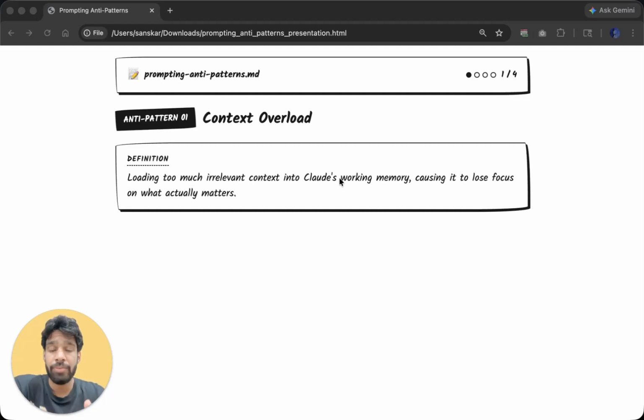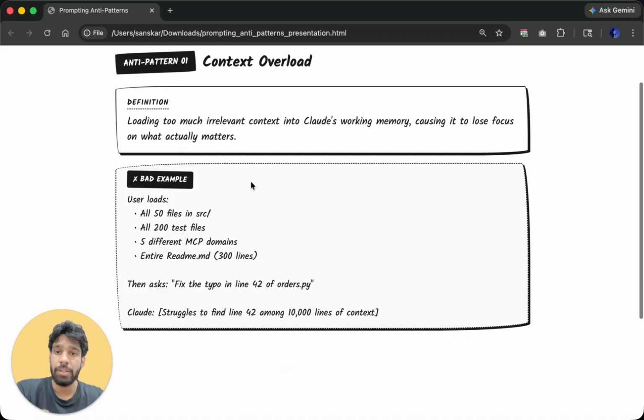So here are four common mistakes which we make and how to correct them. The first one is context overload. Loading too much irrelevant context into Claude's working memory, causing it to lose focus on what actually matters. What happens is we provide too much irrelevant context to Claude, and that causes its context memory to fill up, and he can't pinpoint what we are asking him to do.